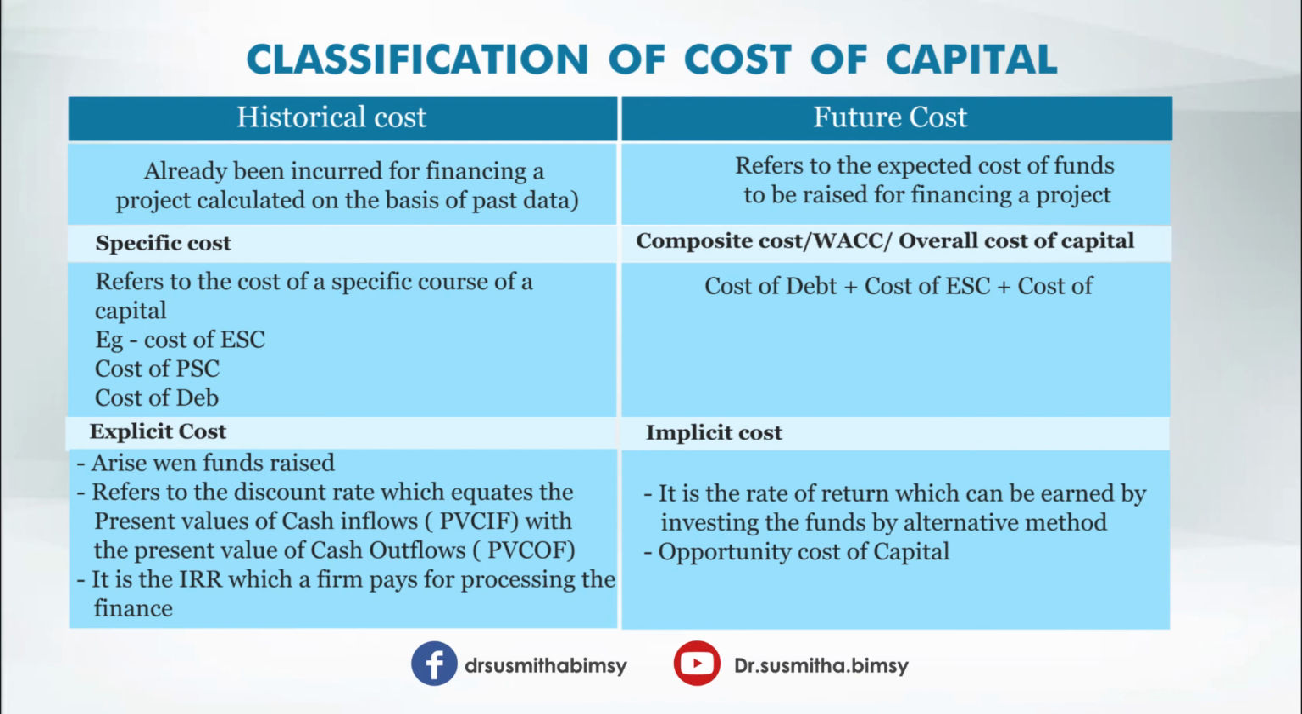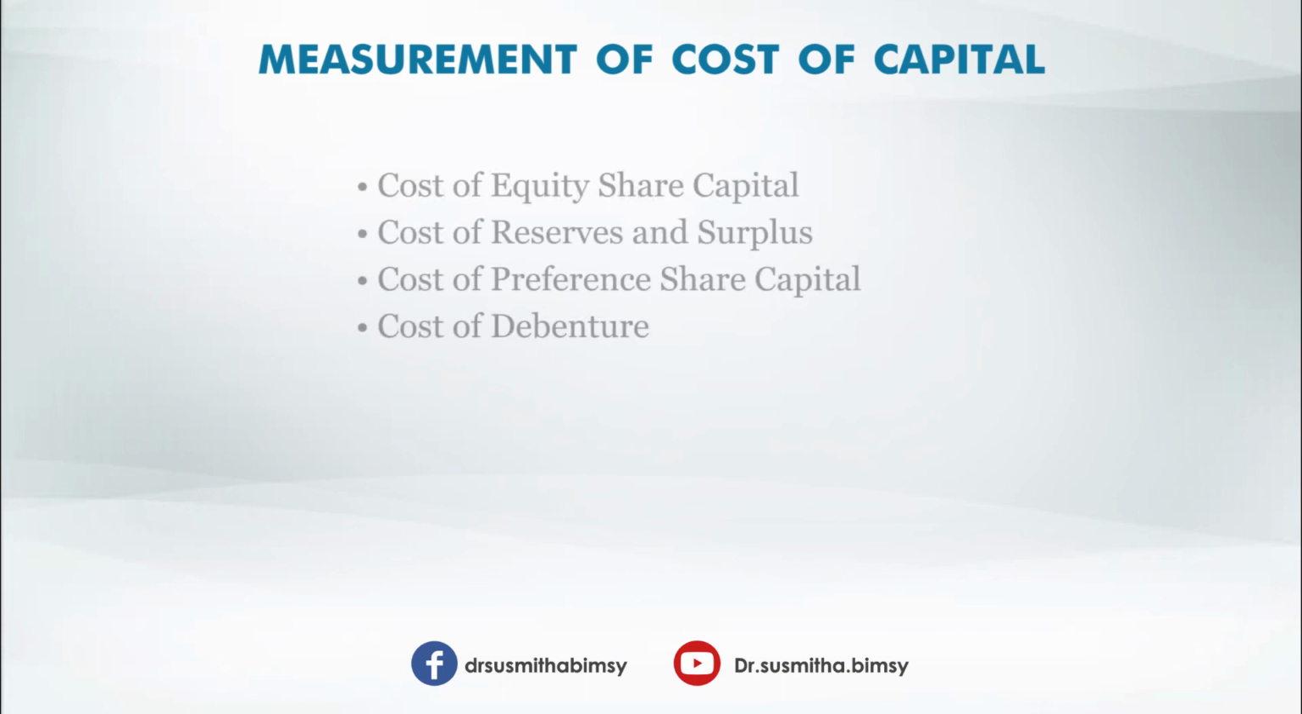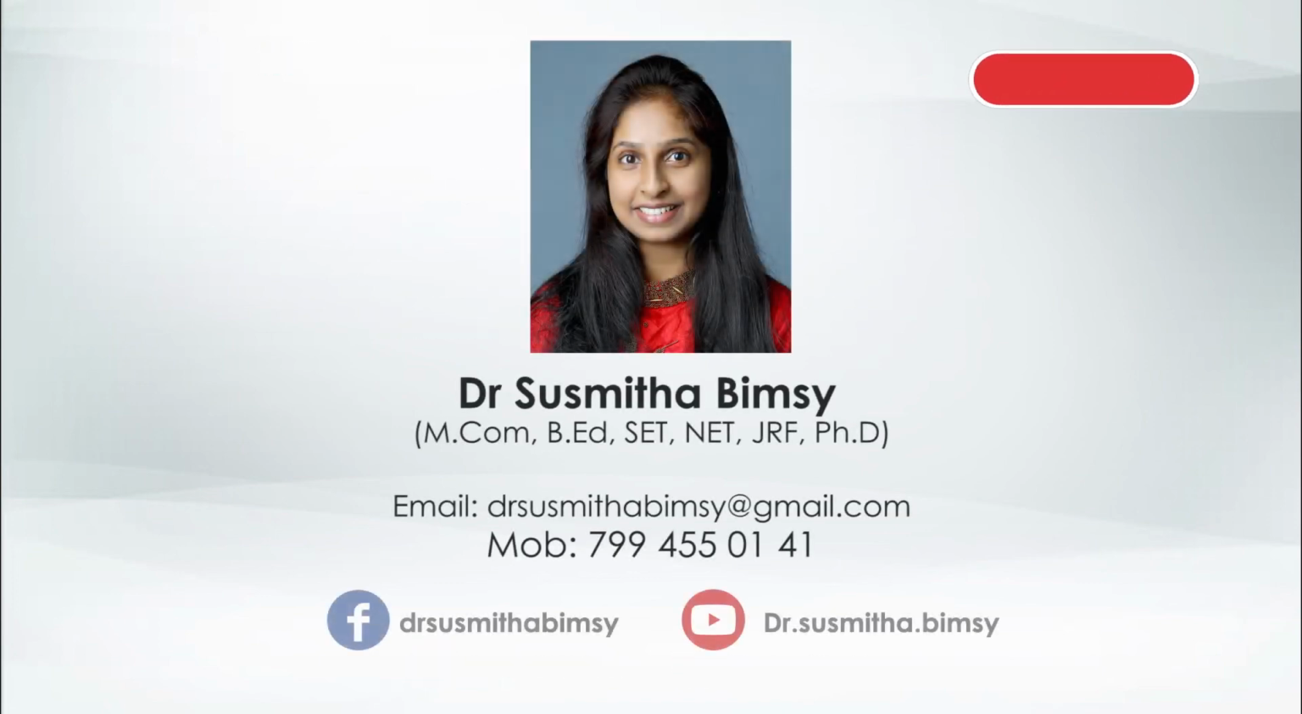Okay, then implicit cost. What is implicit cost? It arises when the funds are used. It is the rate of return which can be earned by investing the funds in an alternative method. That is the opportunity cost of capital. Measurement of cost of capital. That is, cost of capital is measured for different sources of capital structure of a firm. It includes cost of equity share capital, cost of reserves and surplus, cost of preference share capital, and cost of debt.